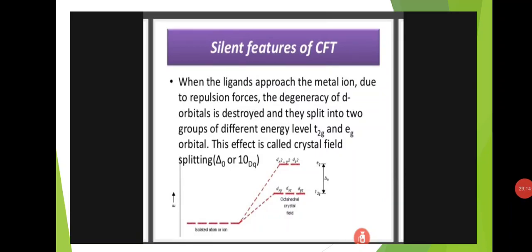Okay, here also in octahedral complexes, when the ligands approach the metal ion due to repulsion forces, the degeneracy of d orbitals is destroyed and they split into two groups of different energy levels, that is T2g and Eg orbitals, and this effect is called crystal field splitting. Okay, this is octahedral splitting. The Eg group is the high energy group and the T2g group is the low energy group.